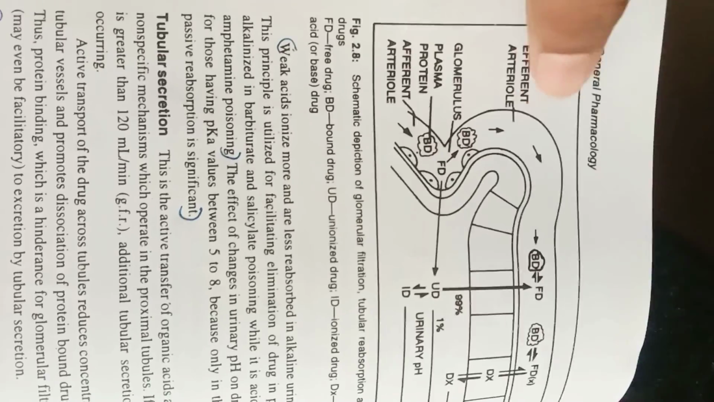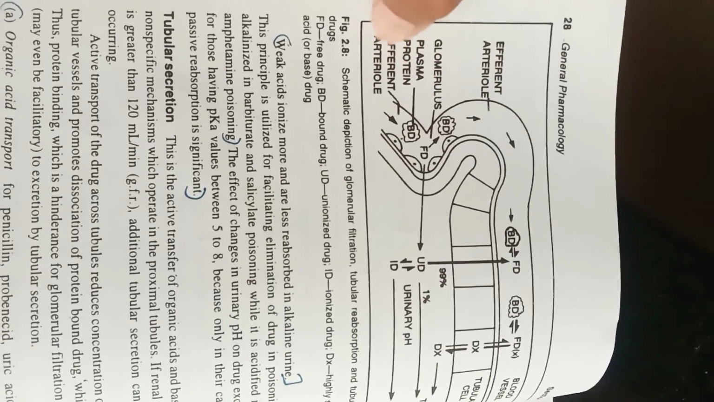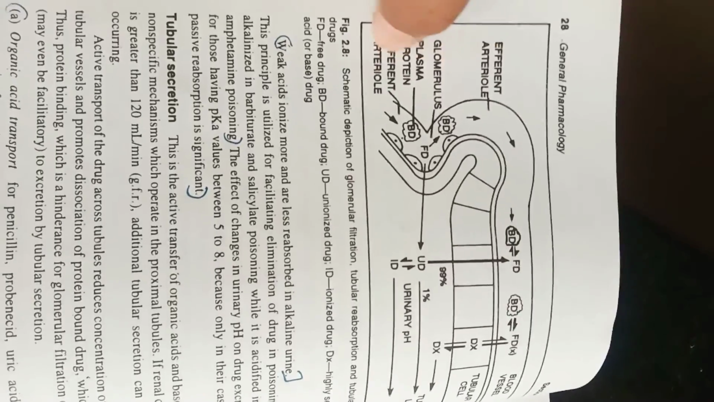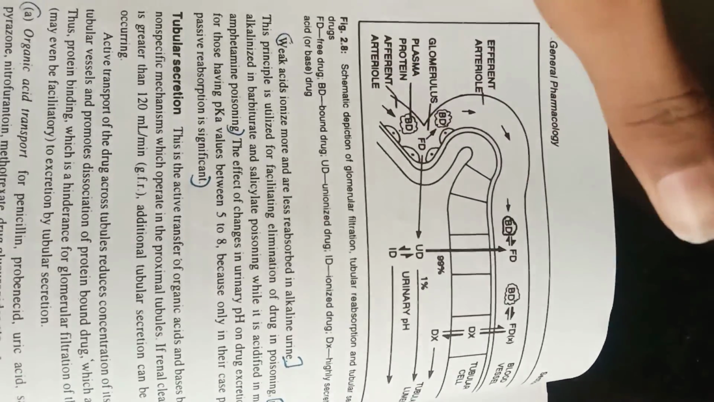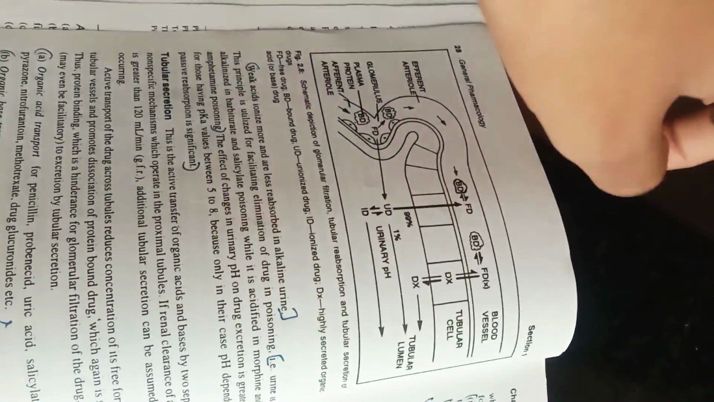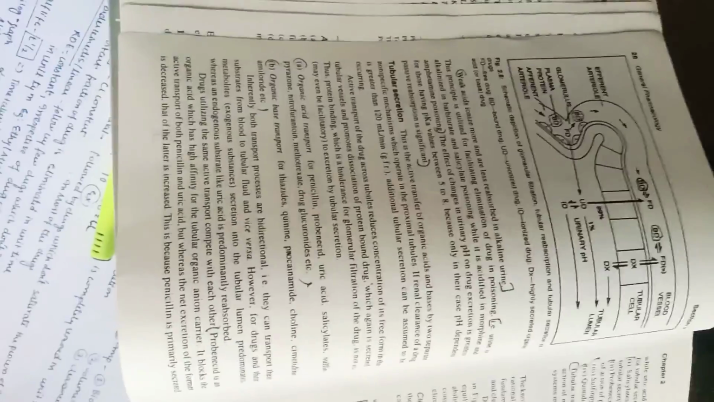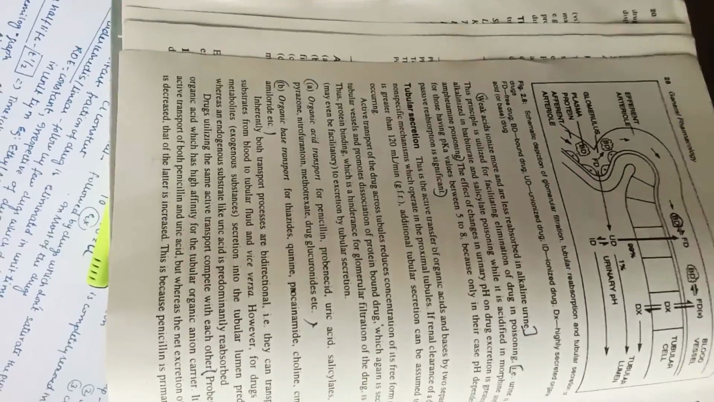You can see this is the afferent arteriole, this is the glomerulus with plasma protein, and this is the efferent arteriole. Afferent is from which blood enters and efferent is from which it gets out. And this is a tubular cell, where the tubular secretion or reabsorption takes place, and this is the tubular lumen. So that's it. Next let us move on to tubular secretion examples.